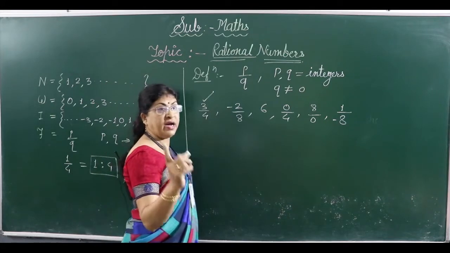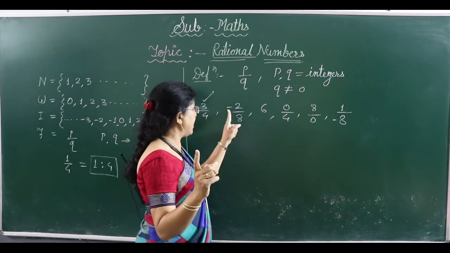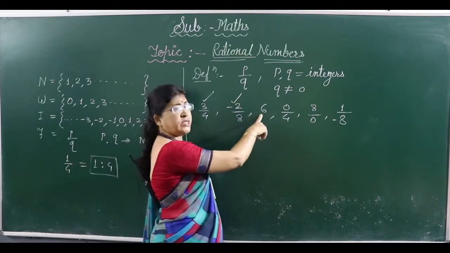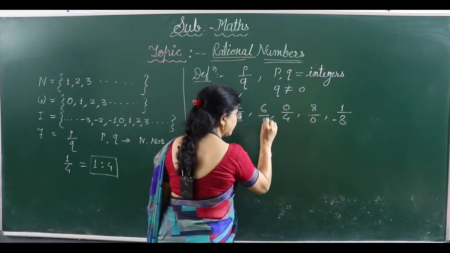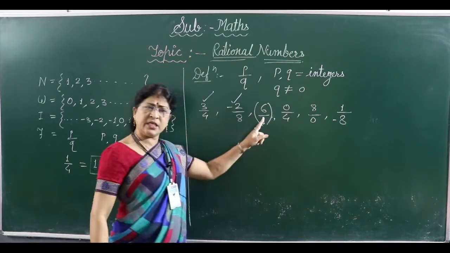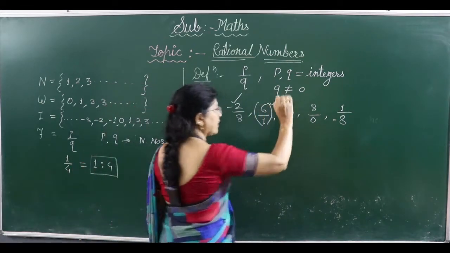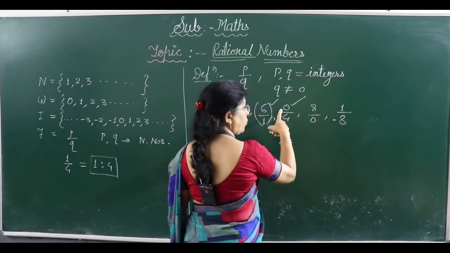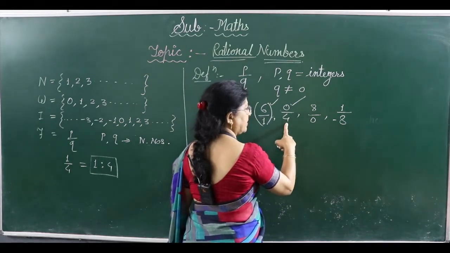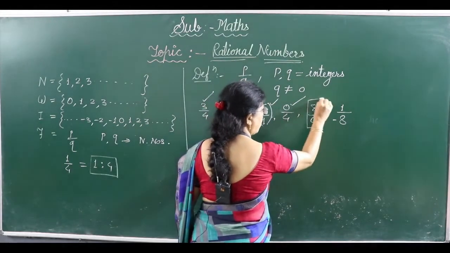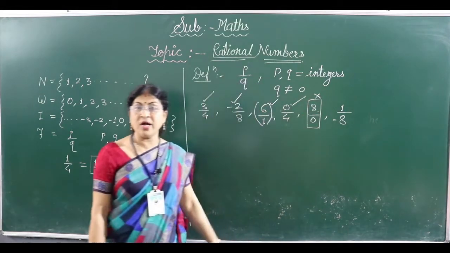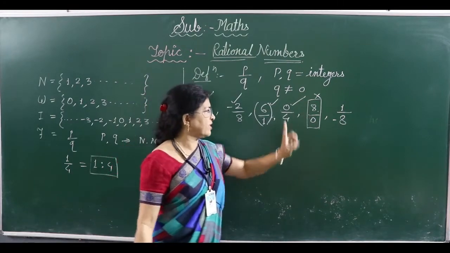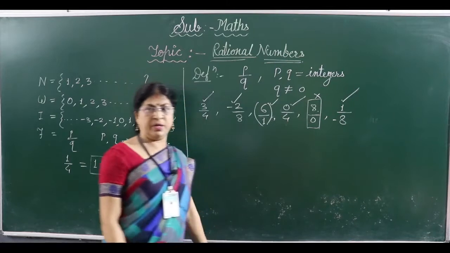Then second, we are considering integers, so minus 2 is integer, 8 is also integer, so this is also a rational number. 6, though it looks natural number, but we can express it like this, 6 upon 1, and 6 is also integer, 1 is also integer, so this is also a rational number. Then 0 by 4, it is also a rational number because 0 is also integer, 4 is also integer, but 8 upon 0 is not a rational number. Why? Because in denominator there is 0, division by 0 is not defined, so this is not a rational number, and this is also a rational number.